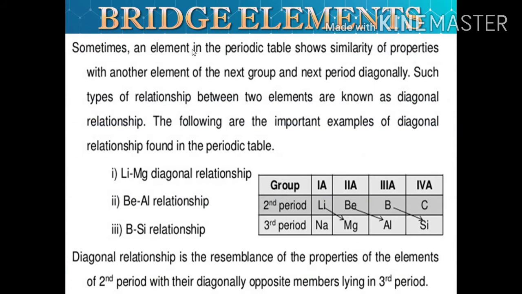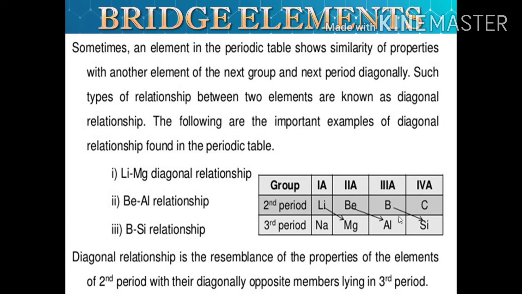Now we have the bridge elements. Sometimes an atom in the periodic table shows similarity of properties with another element of the next period and the next group diagonally. Such types of relationship between two elements are known as diagonal relationship. Now we have an example of the diagonal relationship. We find this between the elements of second period and the third period. Lithium and magnesium show diagonal relationship.